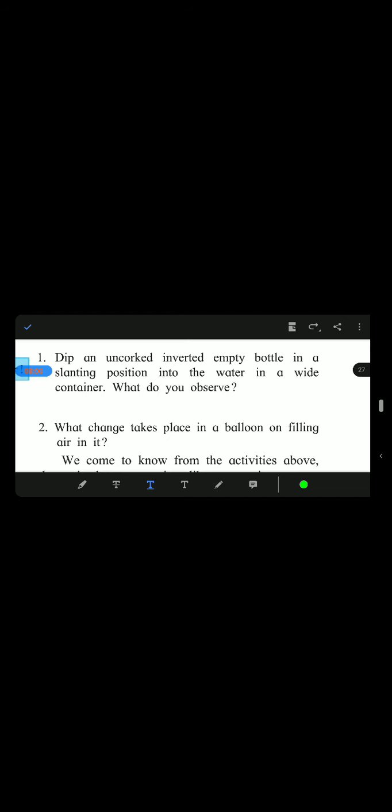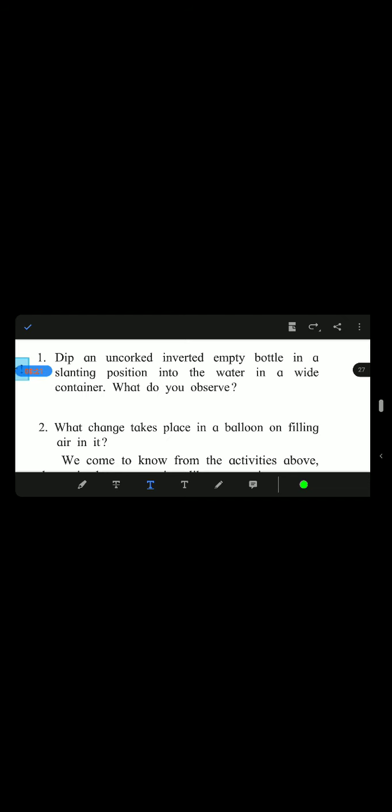We can say that bottle is empty, but is the bottle actually empty? It does not contain anything? Yes, it contains air. It's not empty, it contains air. Now when we place the bottle in an inverted manner, that air gets trapped inside the bottle.